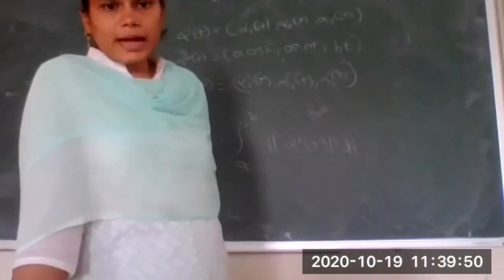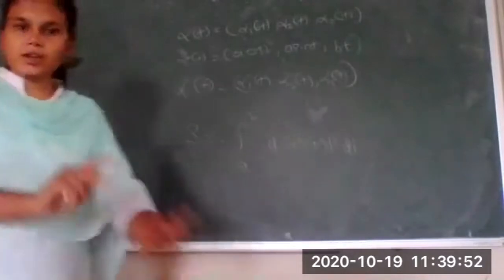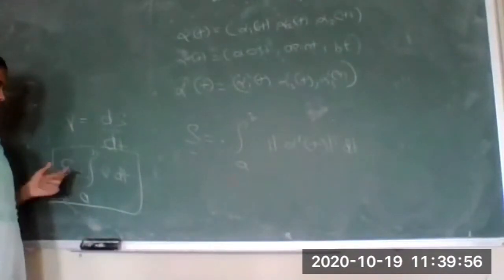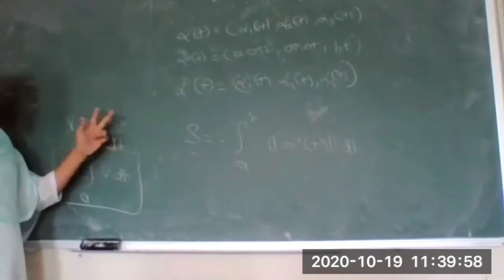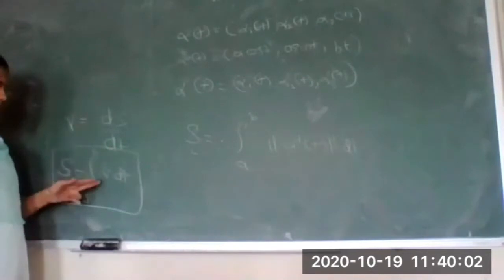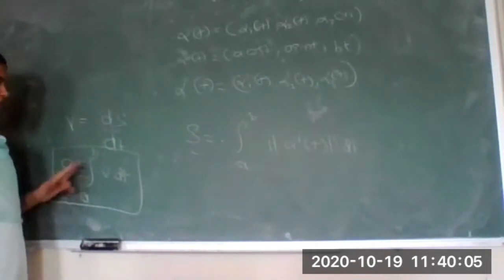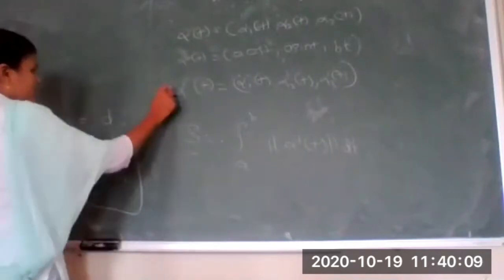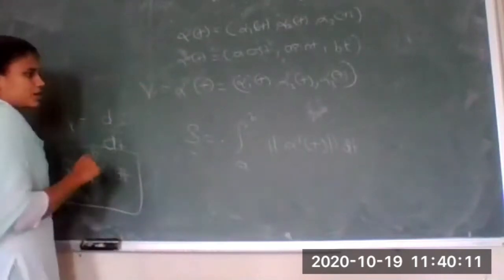If not, we'll go for the examples. It is very easy. Already we have done in physics how to find out velocity and how to find out the distance. If we have found the velocity, it is ds by dt. And what will be the distance? It will be the integration of velocity with respect to time from point A to B. Here also we have done the same thing. What is alpha dash of t? This is nothing but the velocity of the curve.